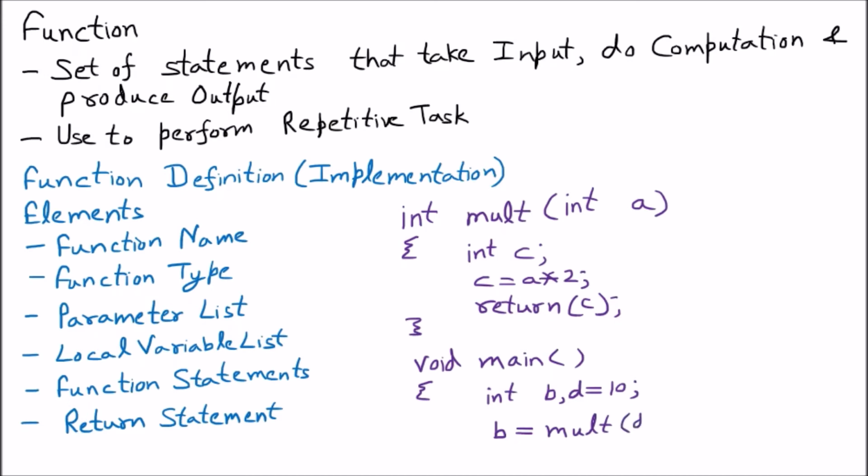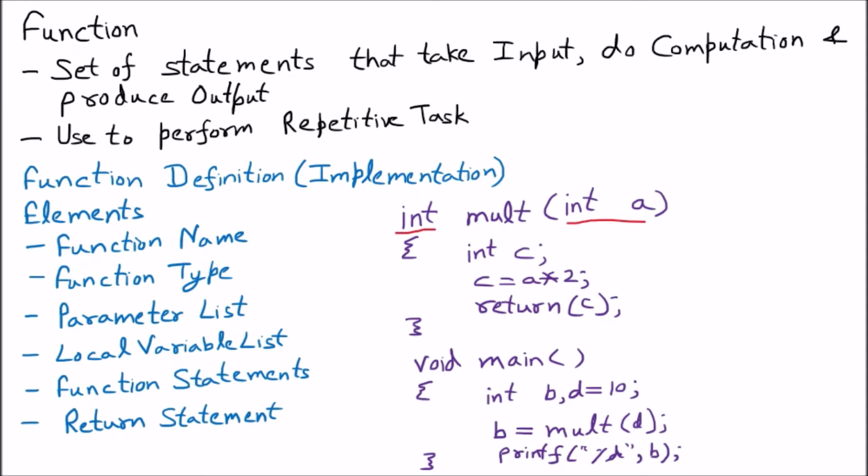In the bracket I am passing d, then I am printing with printf percentage d the value of b. Now we have made such programs already, and we have declared functions like this. Before I explain this program, one thing: this is an example of a function having a return type and having an argument, right?